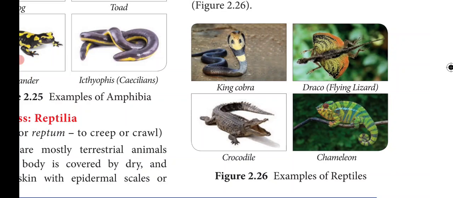So we have seen the two classes: one is class Amphibia and the other is class Reptilia, under the superclass Tetrapoda. In the next class we will be discussing the class Aves and class Mammalia.